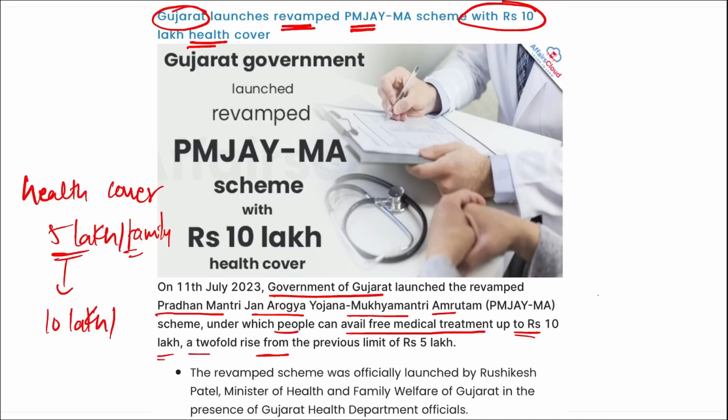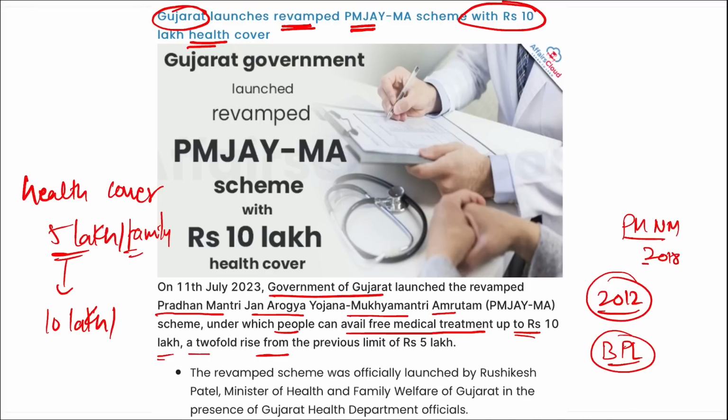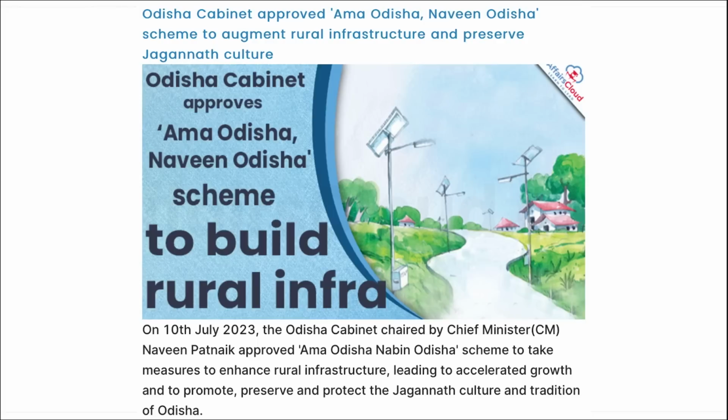Then this Mukhyamantri Amrutam Yojana was launched in 2012, and it is a tertiary care scheme for the BPL population of Gujarat, that is your below poverty line population of Gujarat. And if we talk about this Ayushman Bharat Pradhan Mantri Jan Arogya Yojana, this was launched by Prime Minister Narendra Modi in 2018, in Ranchi, Jharkhand. Correct?